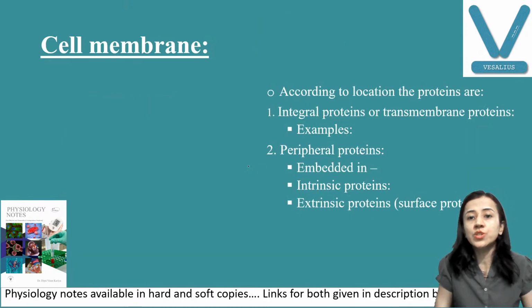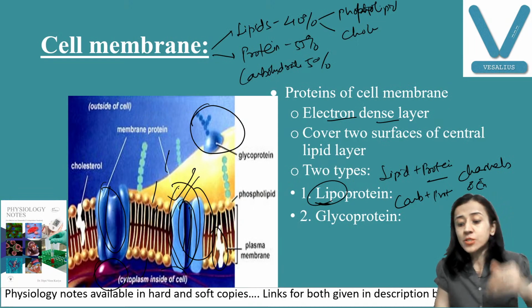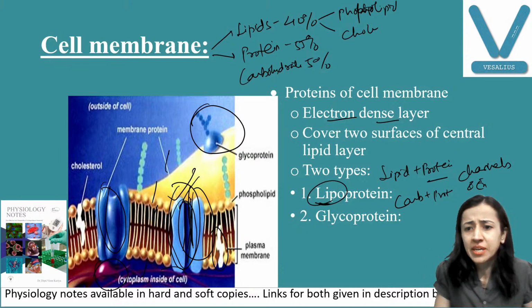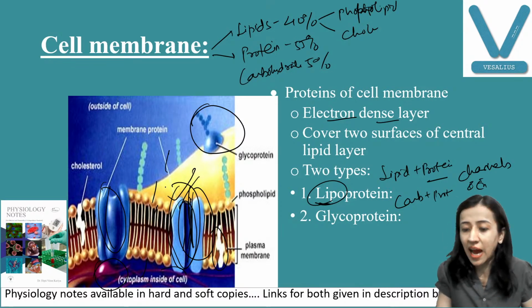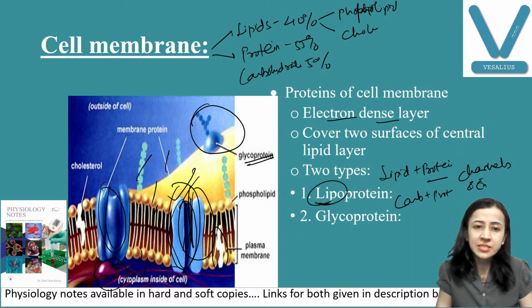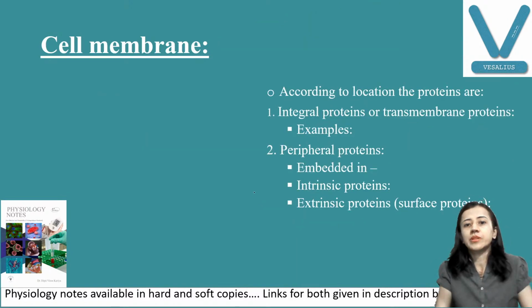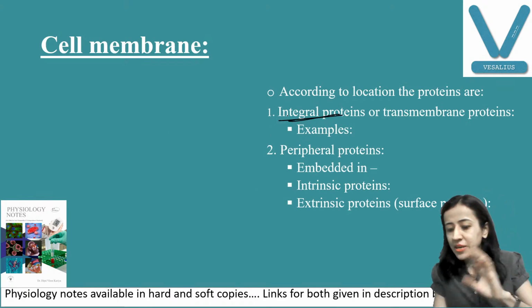Now we discuss according to the location. You can see here, these proteins are integral protein. Integral means, suppose this is this one, they pass through and through. Hello Mishwa. So they pass through and through the cell membrane. Okay, integral protein. And second is peripheral protein. Either they are outside or they are inside. Like glycoprotein is peripheral protein. Enzyme protein is peripheral protein. Fine. Let us discuss. One is integral, means inside the membrane. Hello Chaitanya.